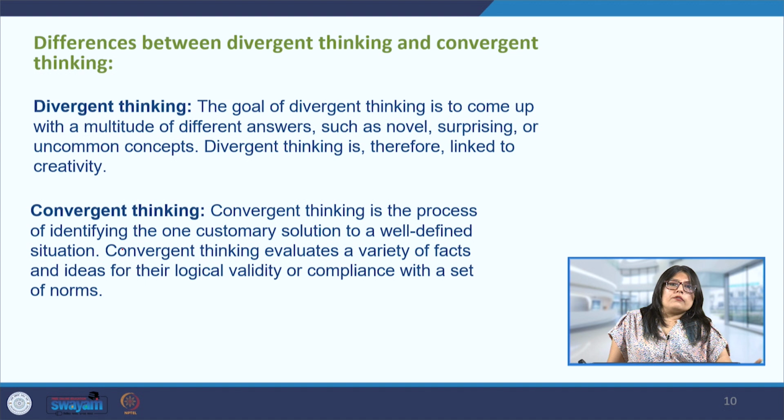And then we have the convergent thinking, wherein the process of identifying the one perfect solution to the problem that we have already defined well. So we are identifying the problem, defining the problem. After all those stages, we are coming here. So the problem we are assuming is well defined, for which we are conducting this whole exercise. And convergent thinking also evaluates a variety of facts and new ideas for their logical validity or compliance with a set of norms as well.